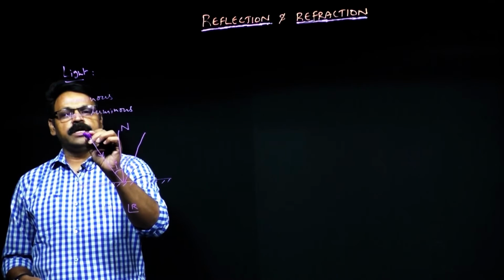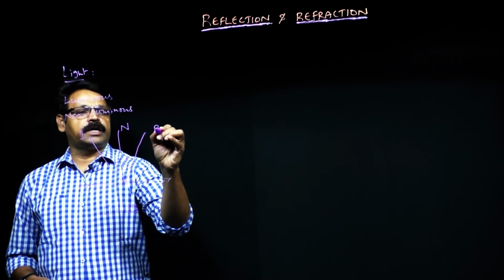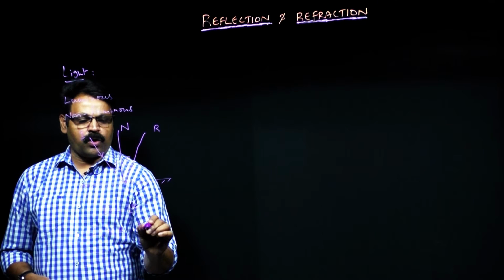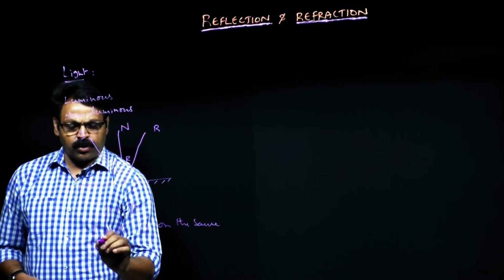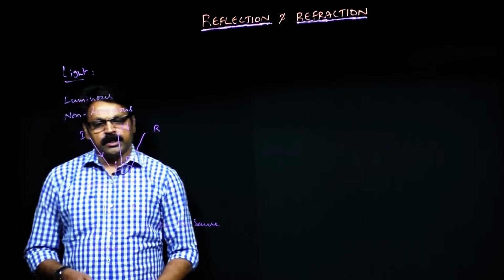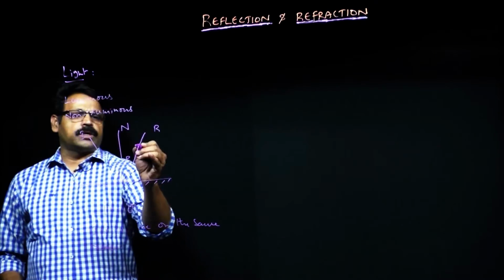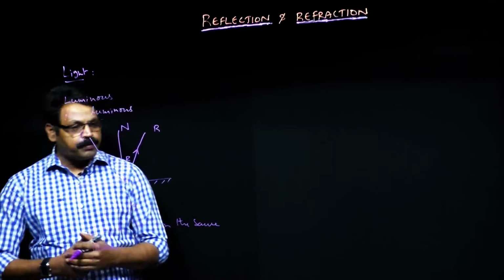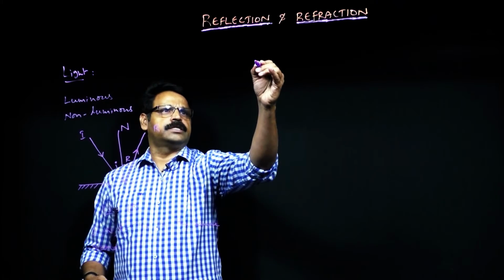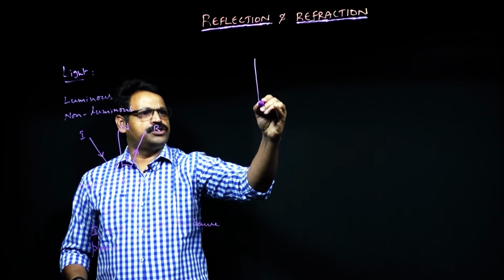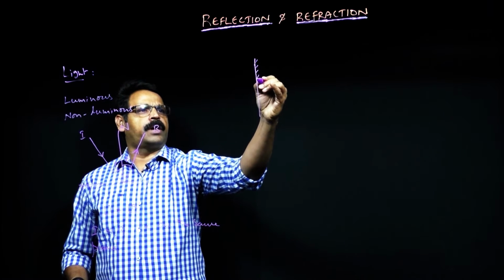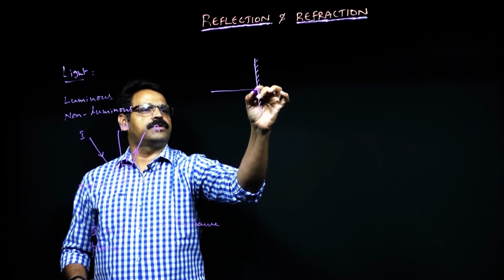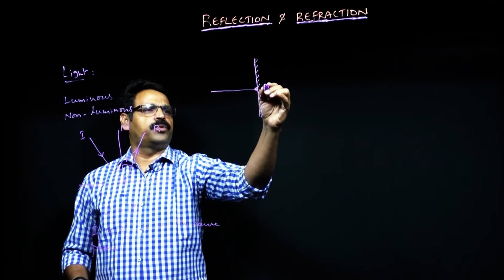And one more thing is incident ray, normal and reflected ray, I, N, R lie on the same plane. For all the fundamental things we have already gone through. So this is one more point to remember. And you can also think of various other laws related to the reflection of plane mirrors. Here, whenever you are considering the plane mirror, you can assume a point from which a perpendicular line is drawn. So the point on the surface where you are drawing the perpendicular line is the pole in fact.